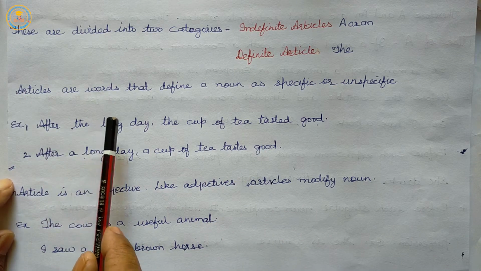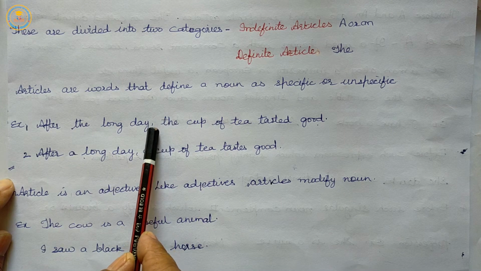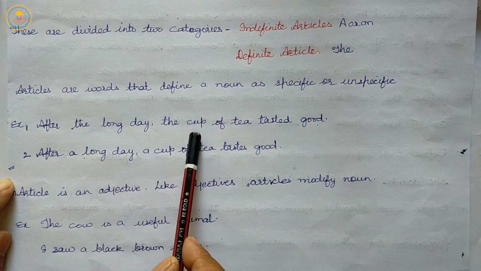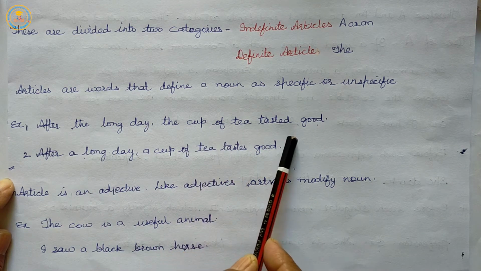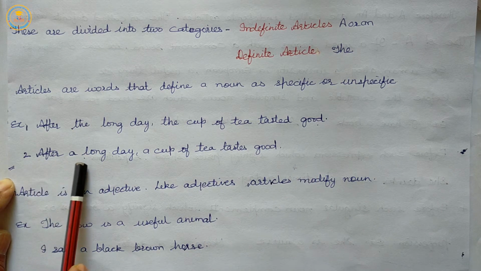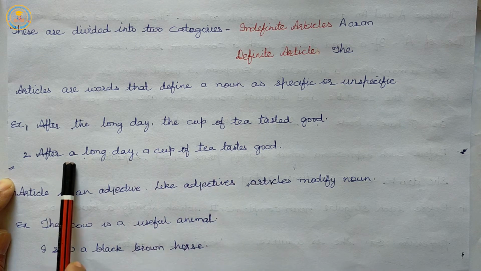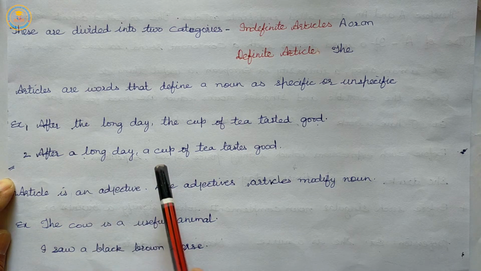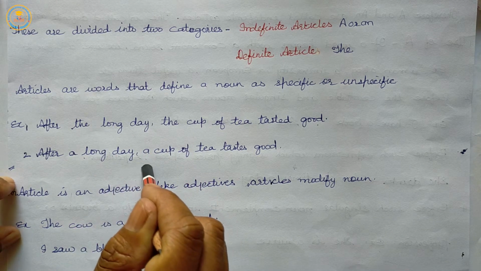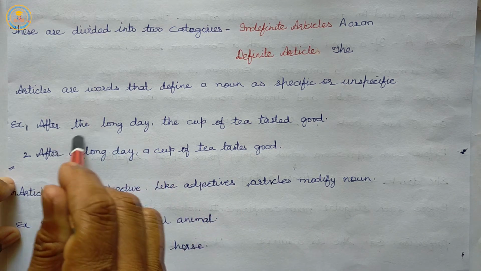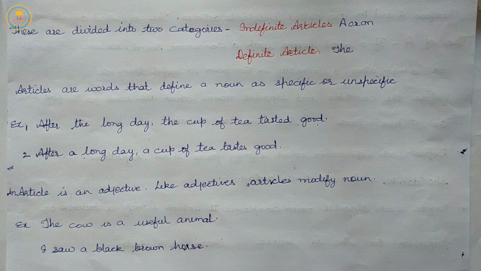So by using the here, it means one specific day, that was a long day, and one specific cup of tea that tasted good. In the second sentence, after a long day, a cup of tea tastes good, with the article a, we have created a general statement implying that any cup of tea would taste good after any long day.